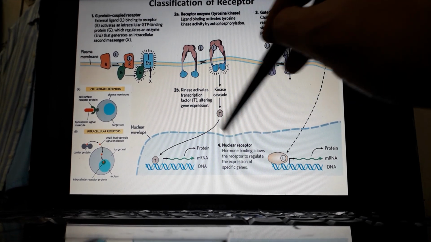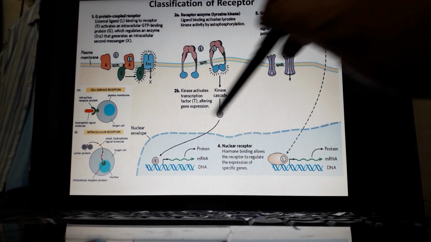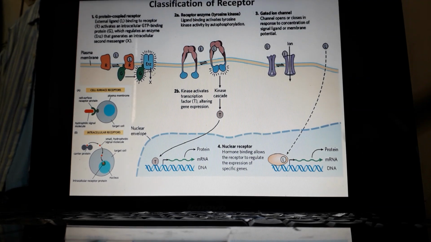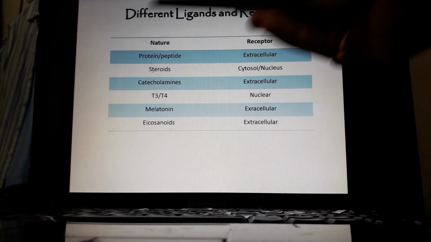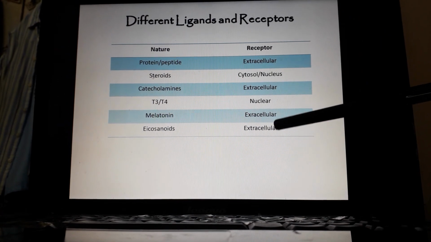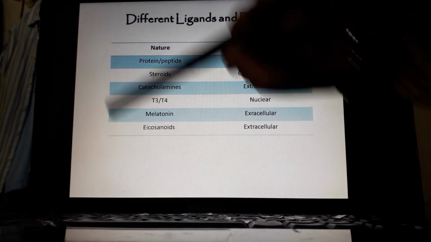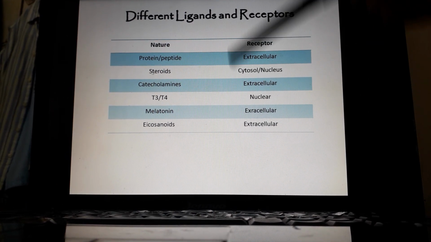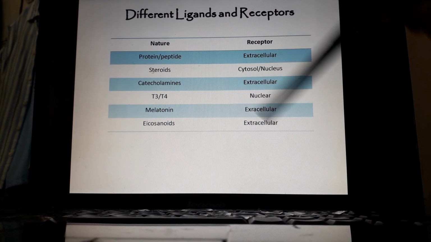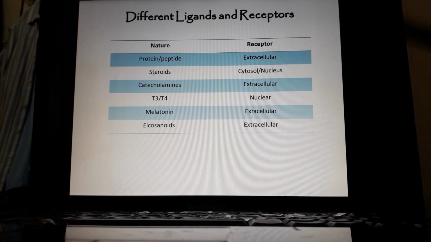This is how these intracellular receptors exhibit a genomic response. Understood? So there are different kinds of ligands, as I told you earlier. Depending upon their biochemistry, they would have different kinds of receptors located in different regions of a cell.